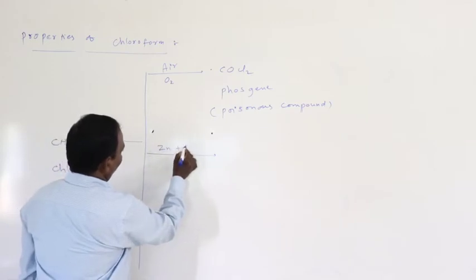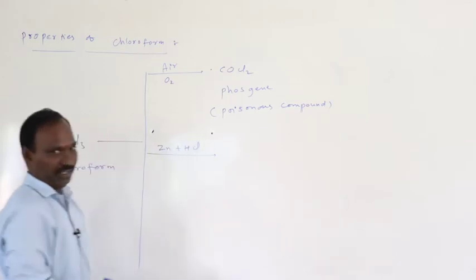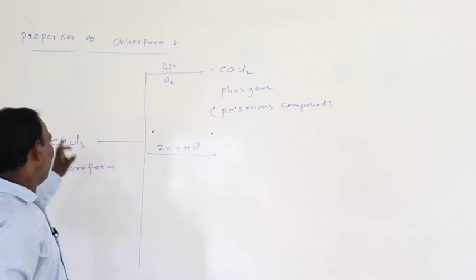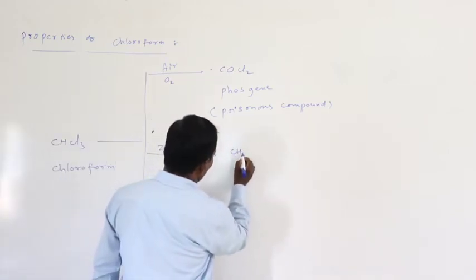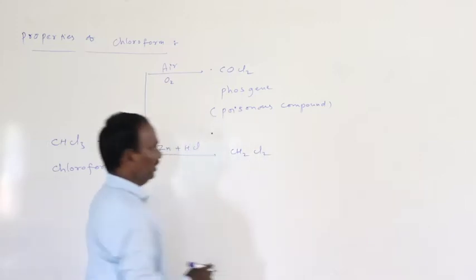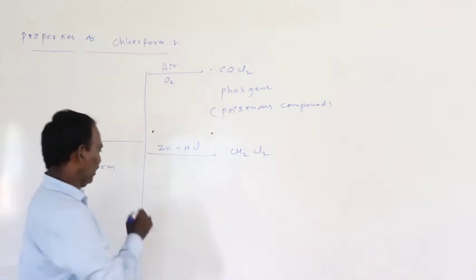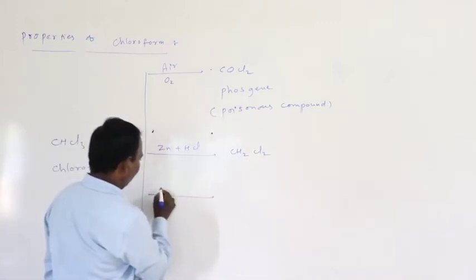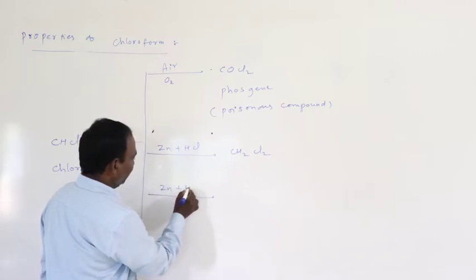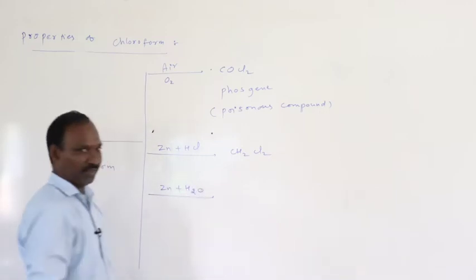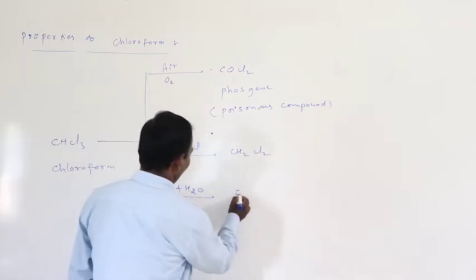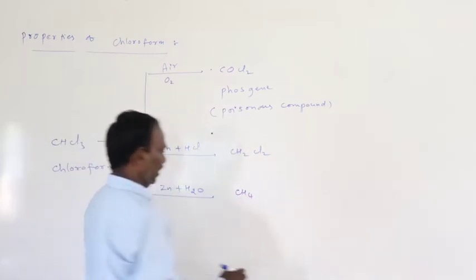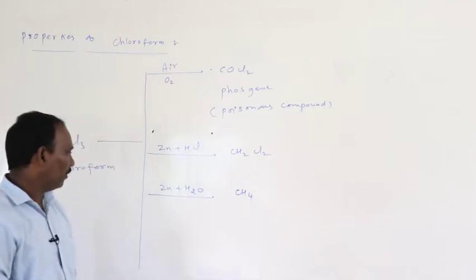On treatment with zinc plus HCl, partial reduction takes place to form dichloromethane, CH2Cl2. On treatment with zinc and water, complete reduction takes place to produce methane, CH4.